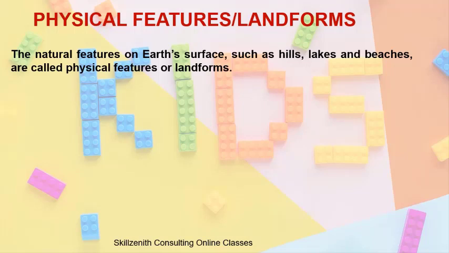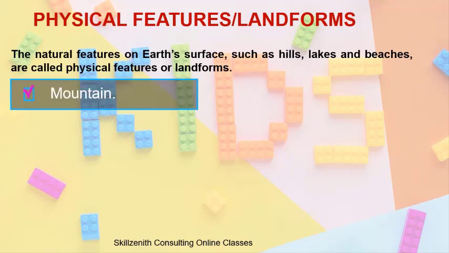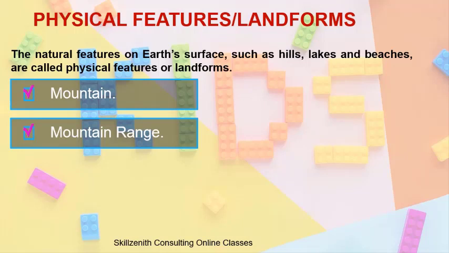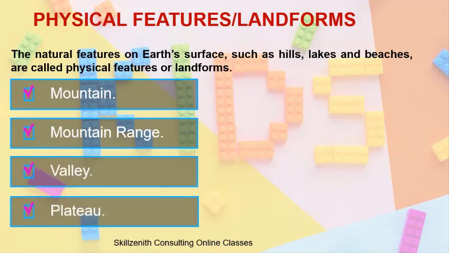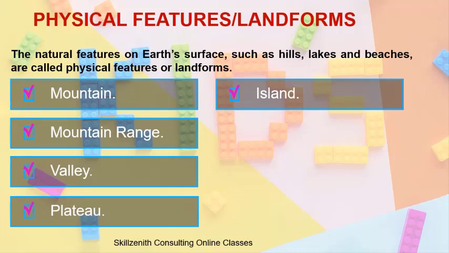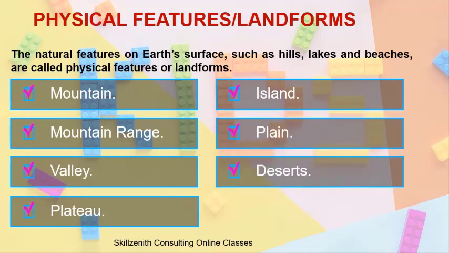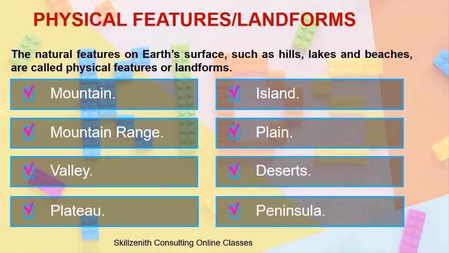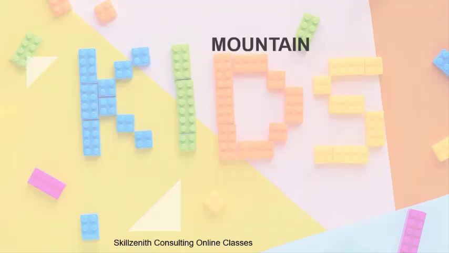Now let's move on to the main landforms or the physical features that are found on Earth. They are mountain range, valley, plateau, island, plain, deserts and peninsula. So these are the main landforms or the physical features found on Earth's surface. Now let us study in detail about each of these landforms.